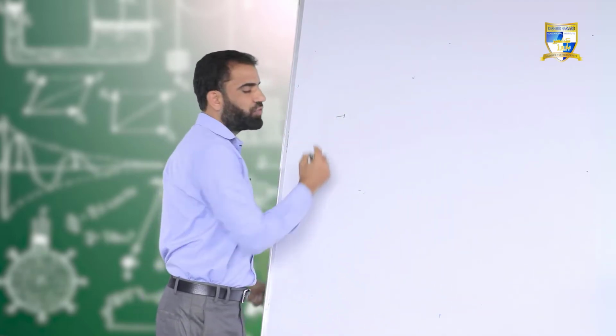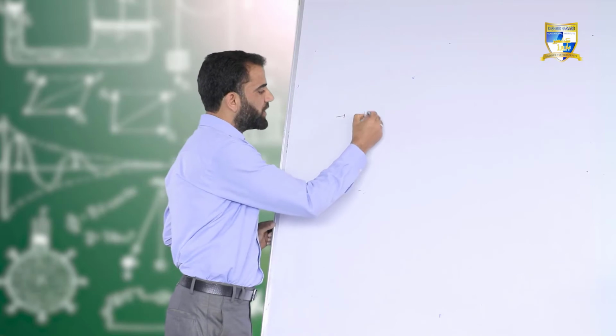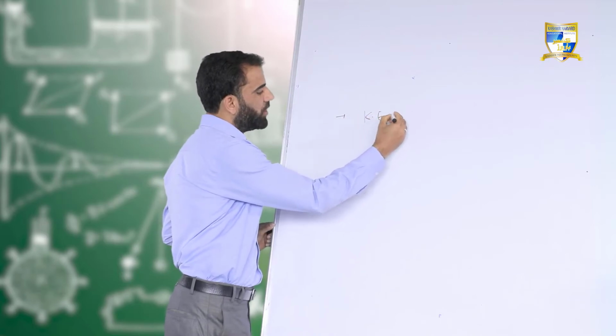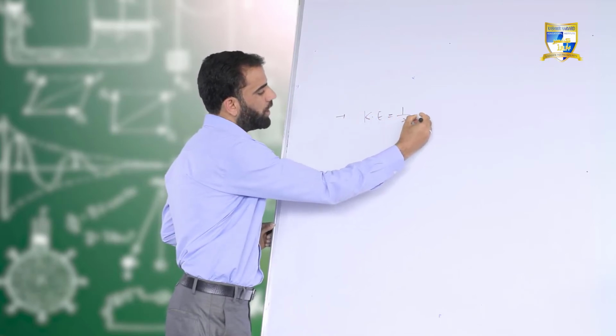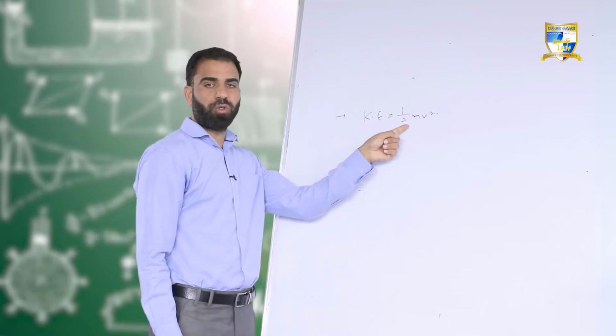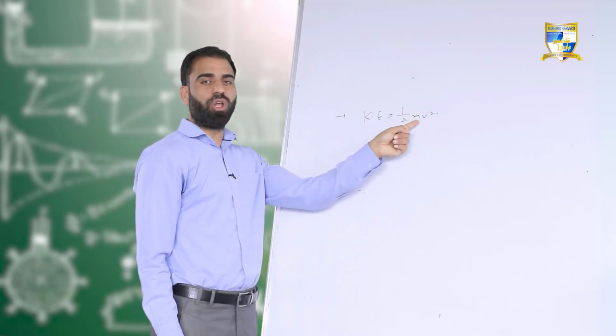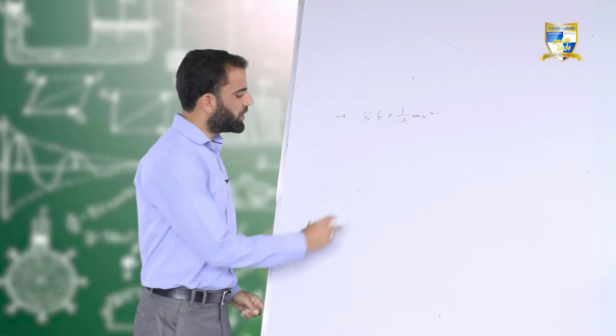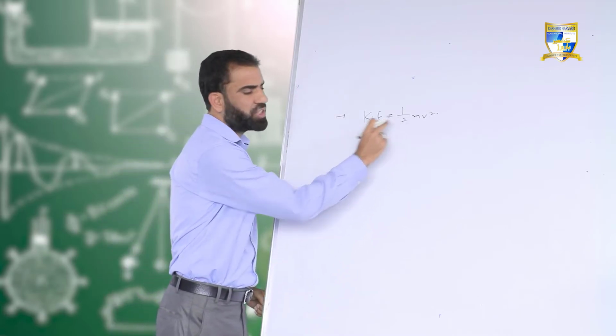The expression for kinetic energy is kinetic energy equals 1 by 2 mv square, where m is the mass of an object and v is the velocity of an object. So I can define kinetic energy on the basis of this equation also.